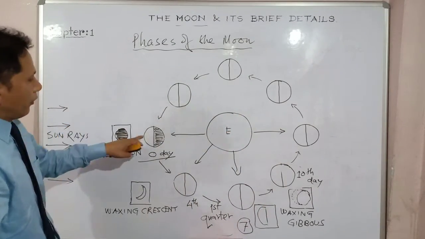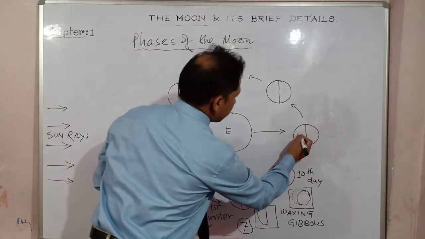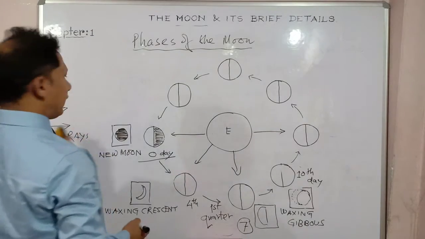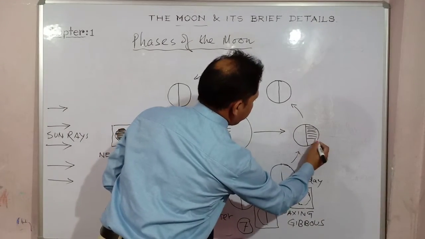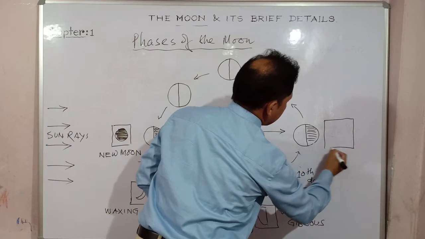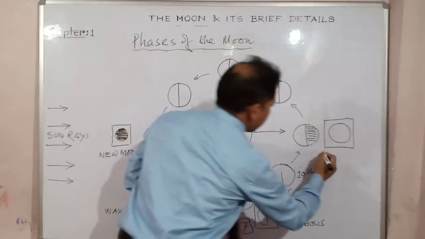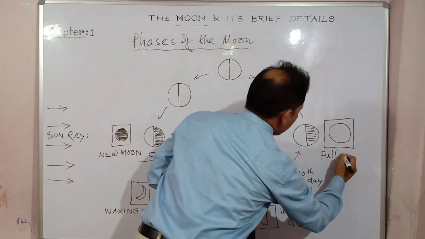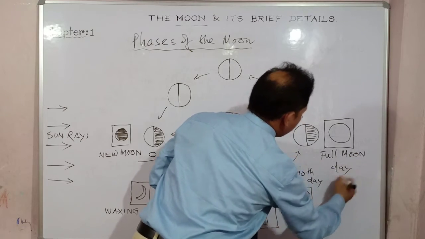Now, at this particular state, way opposite of the Sun, from new moon to the opposite side of the earth, when it comes, what you'll see? The portion of the moon that gets the sunlight is this side, and the other side will be completely dark. So over here, you can see the full moon will be brighter. And you know what this is? This is actually full moon day.